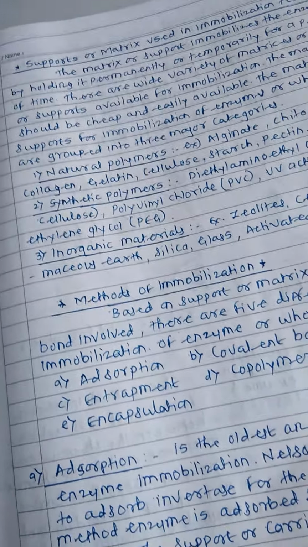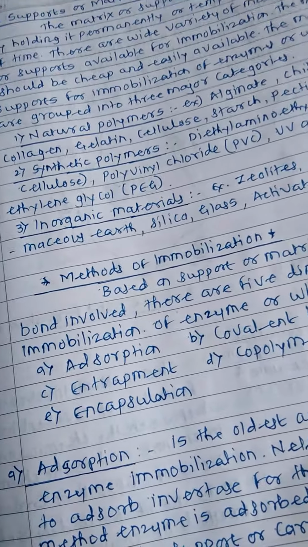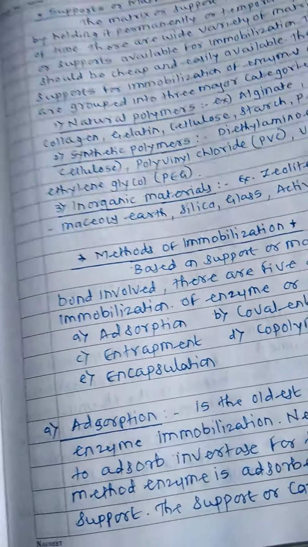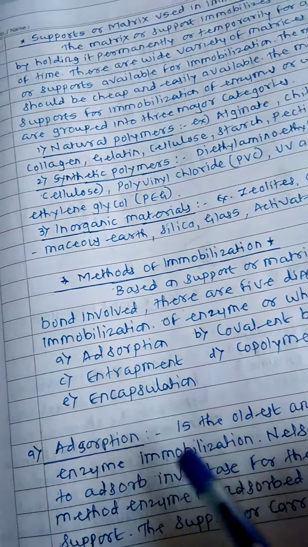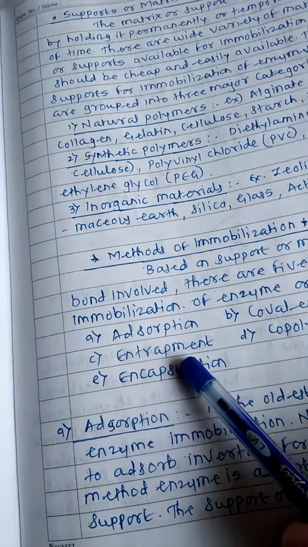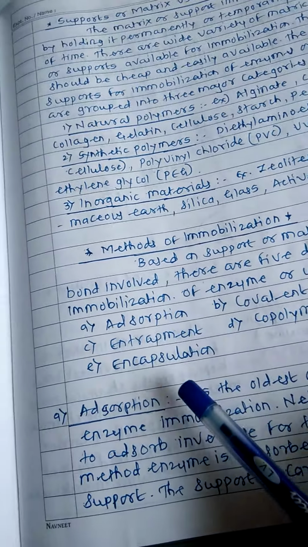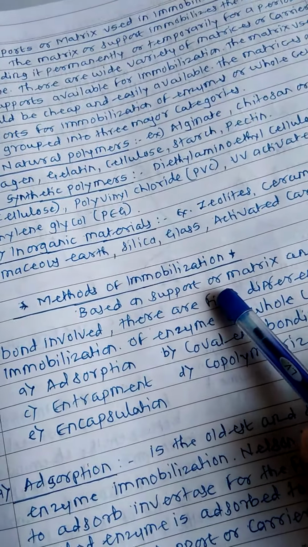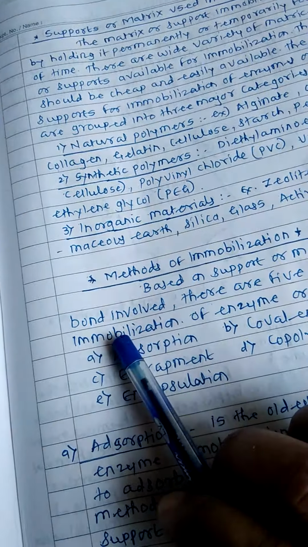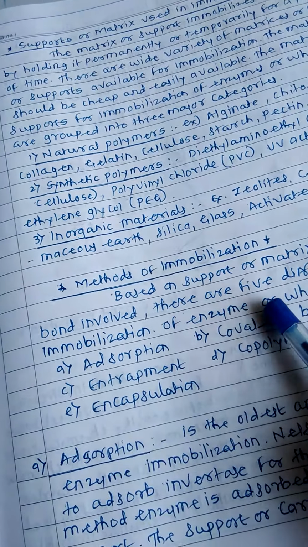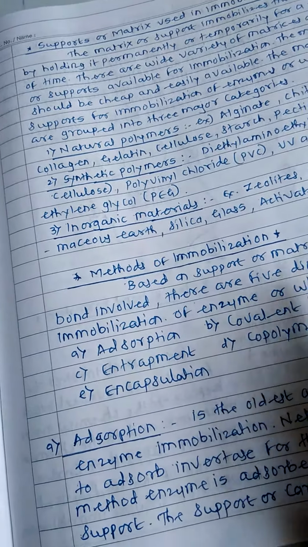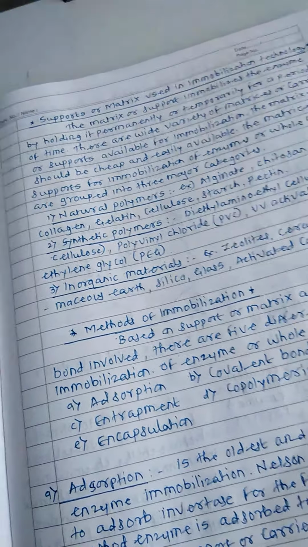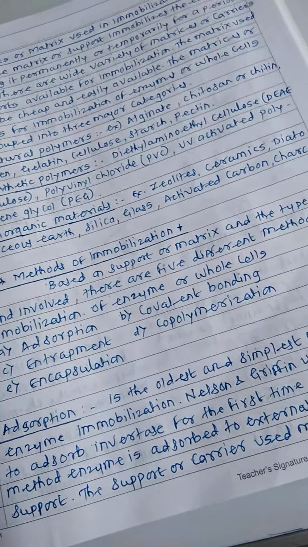Now there are some different methods of enzyme immobilization. There are 5 different methods: adsorption, covalent bonding, entrapment, copolymerization, and then encapsulation. Now these methods are based on the support or matrix and the type of bond involved. The 5 different methods of immobilization depend on the bond formation and on the type of support or matrix which is used.